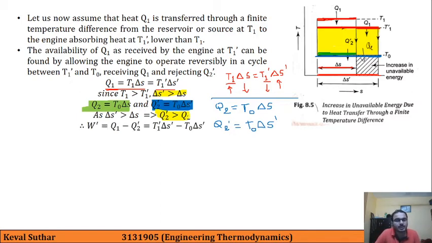Now the next portion is W prime, that is the work output, which is given by Q1 minus Q2 prime. So we can write down this as T1 prime delta S prime minus T0 delta S prime. In another way, we can write down W. Let us say that we are not going into this T1 prime thing, we are directly operating between T1 and T0, then the work output will be Q1 minus Q2, which is equal to T1 delta S minus T0 delta S. So here again, when we compare these two,